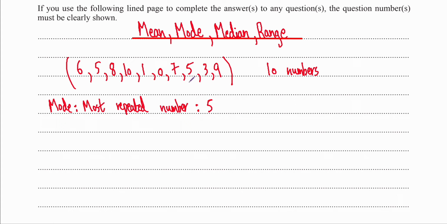And you can have more than one mode. So let's say I had another number here. I'm not going to add it, but let's say I put a comma here and I added 10, okay? That means the mode would be 5 and 10. So you would have 2 modes in that case. So mode is just the most repeated number. That's very easy. Now let's look at the second easiest thing.